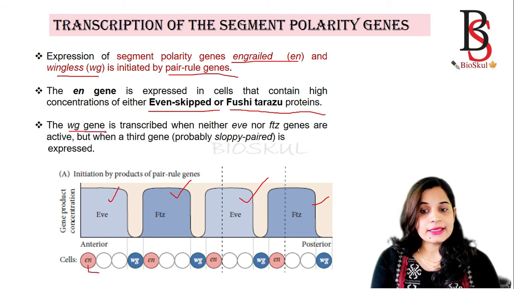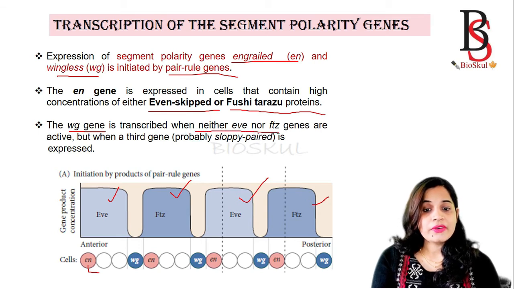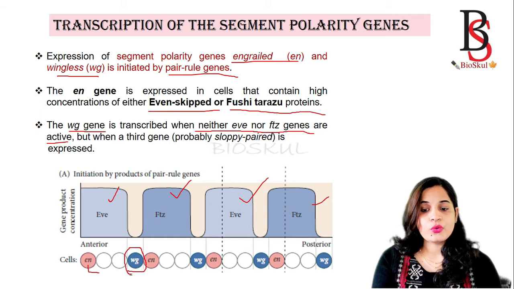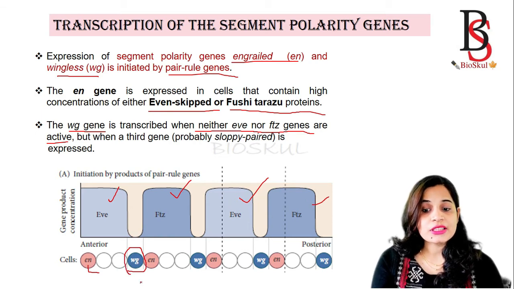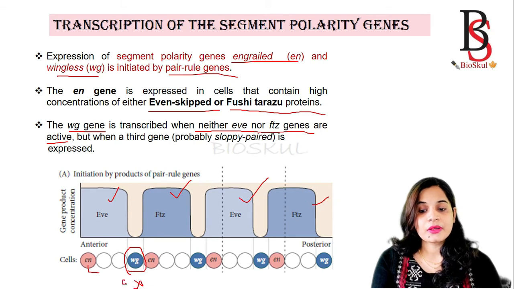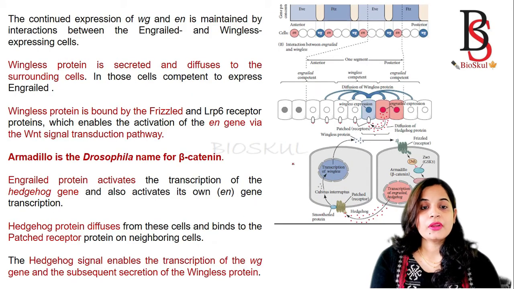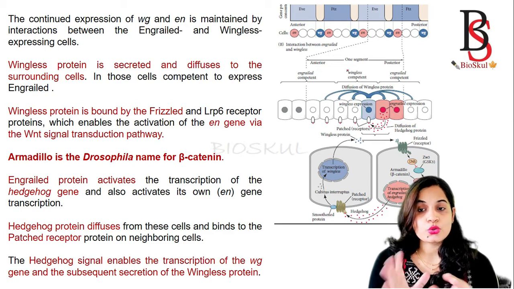And wingless is another segment polarity gene. It is transcribed when neither Even-skipped nor Fushi Tarazu genes are active. Okay, wingless is expressed in the region where both the Even-skipped and Fushi Tarazu genes are absent. Both pair rule genes are absent. Okay. So now we'll see how the segment polarity gene expression is controlled.